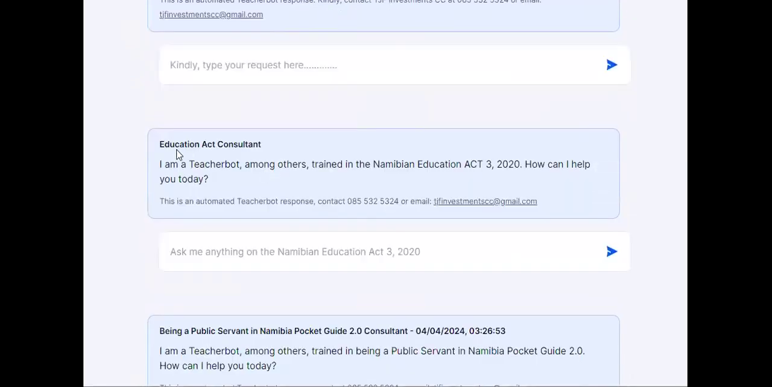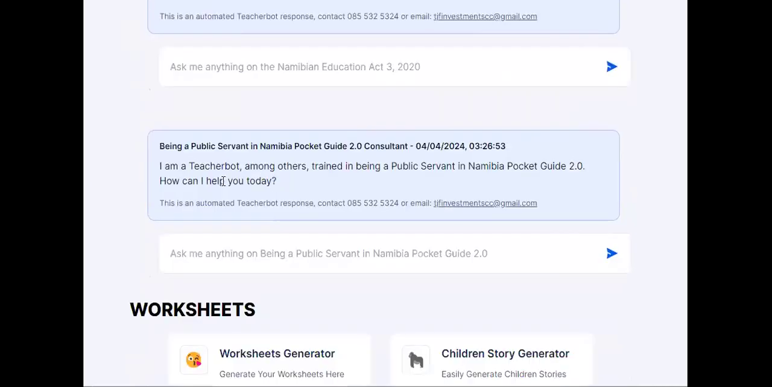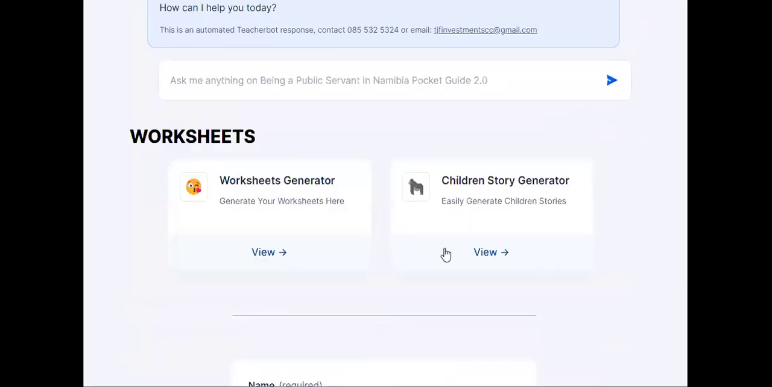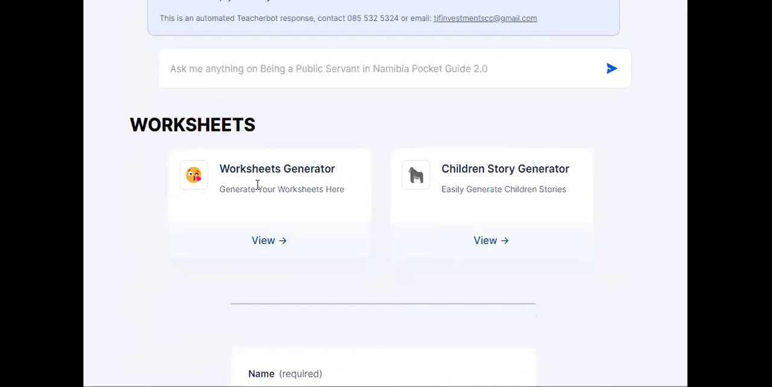Scrolling down, you'll find the Education Act, Act 3 of 2020. This is the full trained bot on the Education Act, just for you to acquaint yourself and ask questions on the Education Act. Here you can also access the bot to guide you on being a public servant in Namibia, the Pocket Guide 2.0. Here you can enter the worksheets where you want to generate extra worksheets.